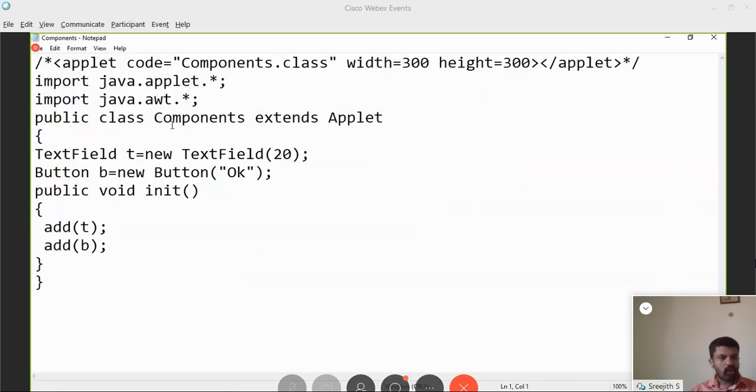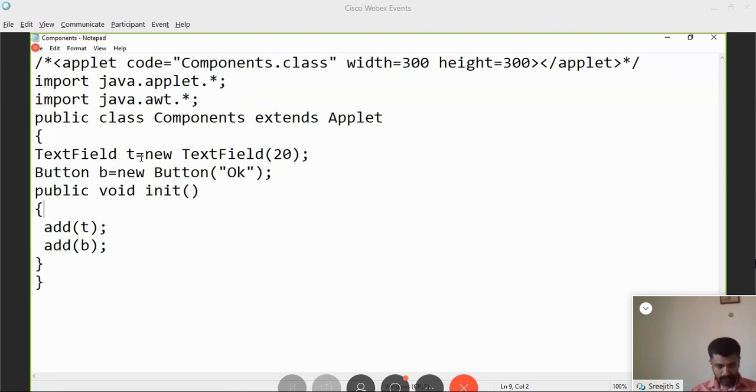Public class components extends applet. Here I am creating two AWT components. The first AWT component is a text field. Text field stands for a text box. You all know what a text box is. It's an editable component.